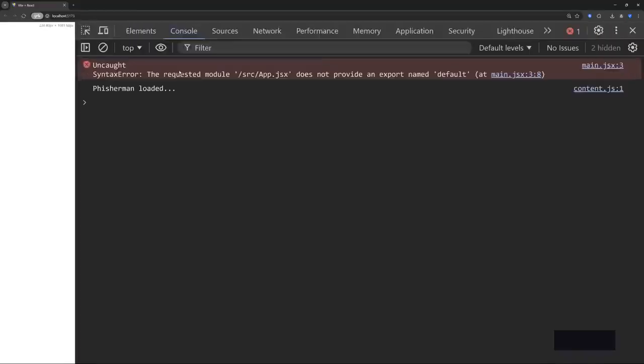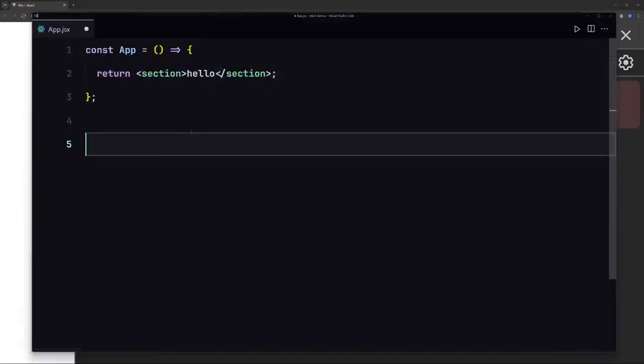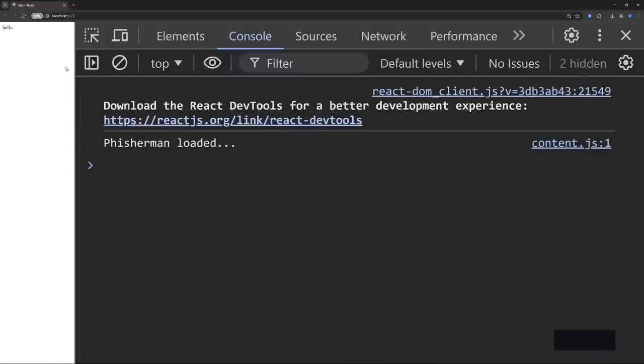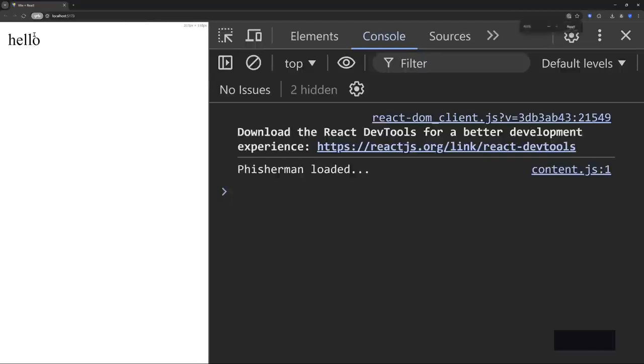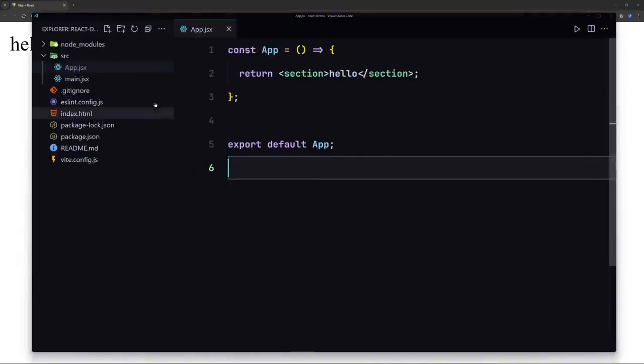And we are getting this error right here. That's because we now successfully created this component, but we also have to export it so that we can use it in other files. So I'm going to use export default and then my app. If I save that, and now I'm going to have to refresh that. So what are we getting? We are now getting our hello right here, which is amazing. So yeah, this is how we are going to be removing all of that unnecessary stuff from our project.